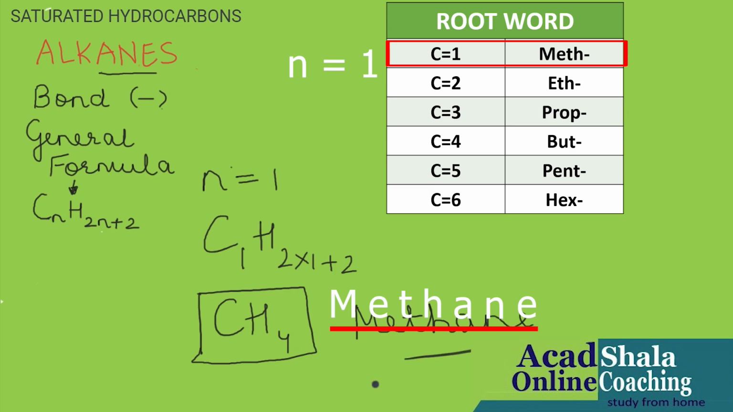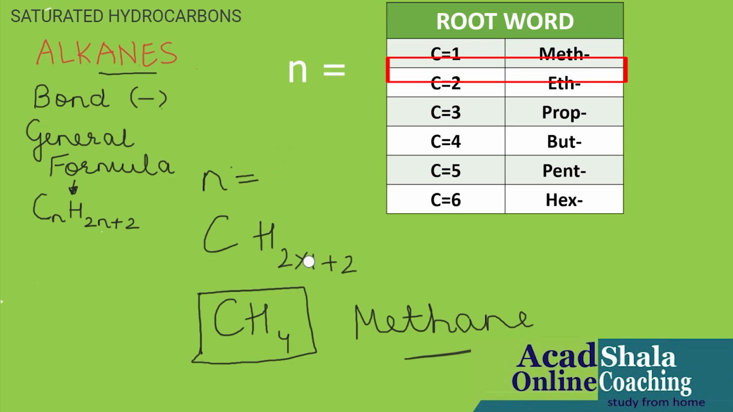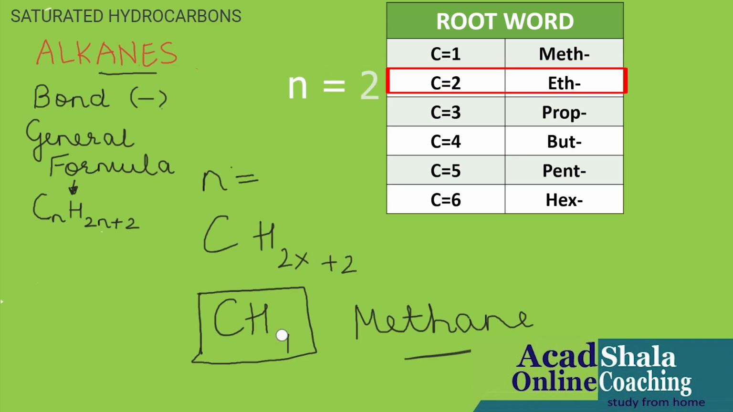Finished. Now I know the name as well as the molecular formula of the first hydrocarbon under alkane, that is methane. This way we are going to do the rest of the hydrocarbons of alkanes. Now let us take another one. I am going to put the value of n equal to 2. Let us write.